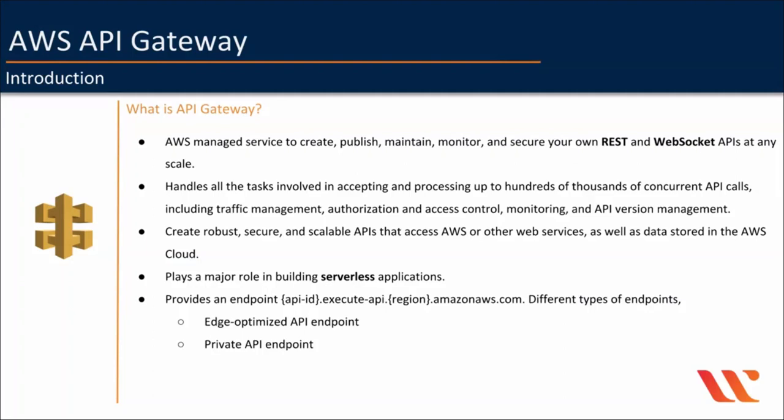And next comes the regional API endpoint. It is also a host name deployed to a specific region and can be used to serve clients within the same region. Example, EC2 within a VPC. So this does not use CloudFront distribution to route traffic through edge locations. Well, this is useful if you definitely know that the API will only be accessed within a specific region. So this avoids unnecessary round trips via CloudFront edge locations and even saves some cost.